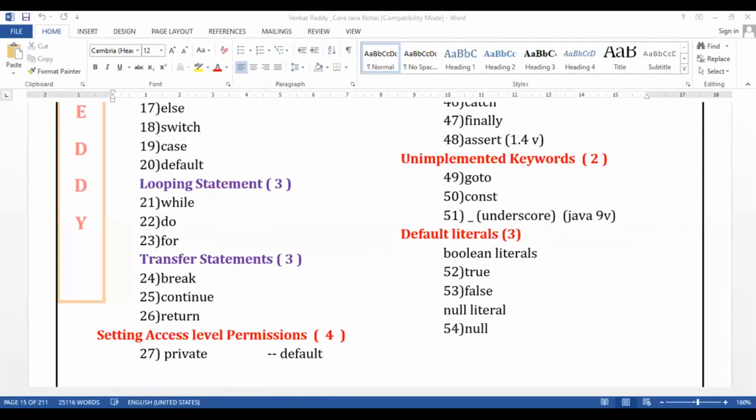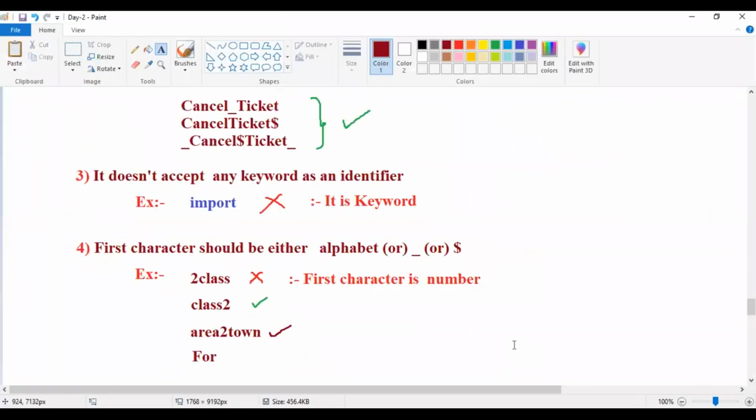Observe clearly. What I mentioned in our program, what is our name? For. Valid or invalid? Check clearly.